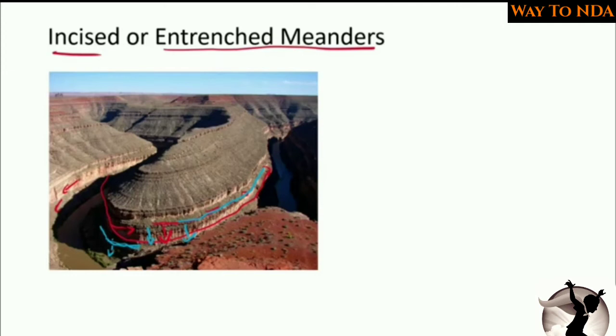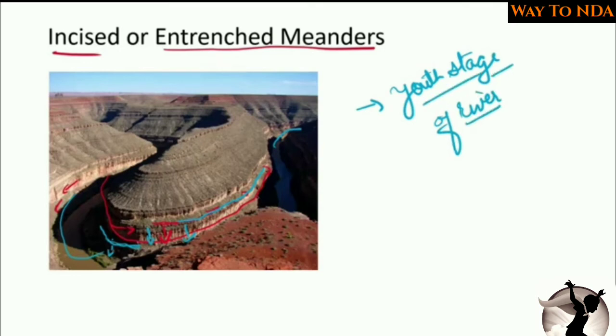So these are the entrenched meanders. This entrenched meander is a feature of the river when it is in the youth stage, remember this.